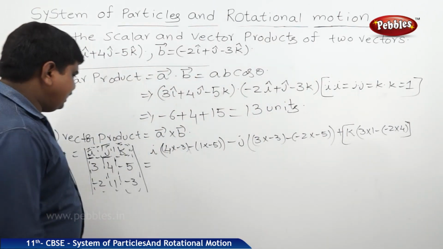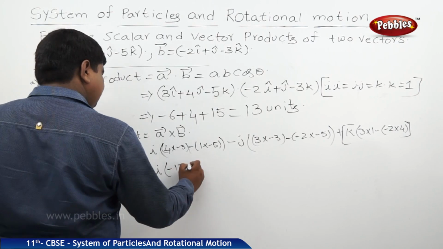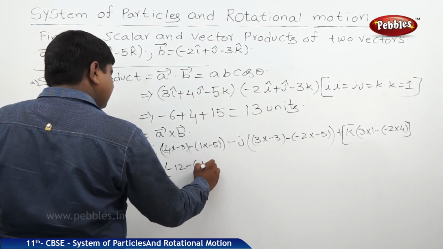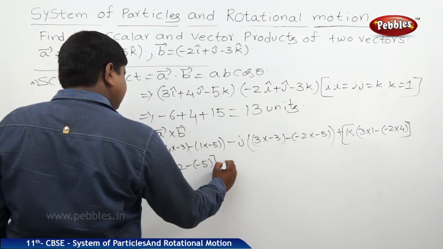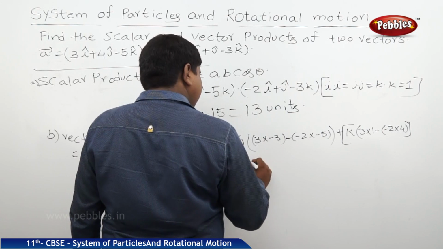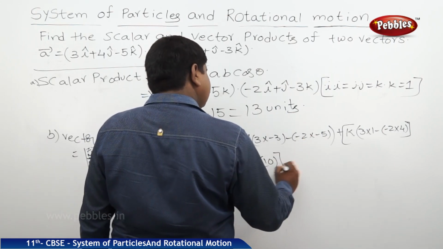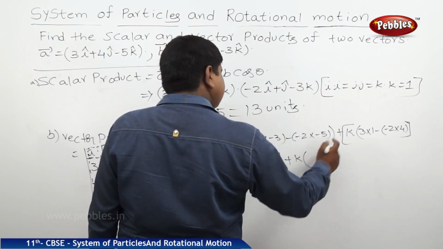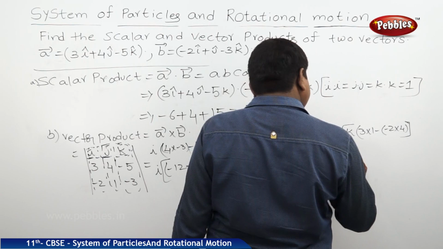If you do the calculation, i into 4 into minus 3 is minus 12, minus into minus 5. This was the first step. Next, minus j into 3 into minus 3 is minus 9, minus of minus 2 into minus 5 is 10, plus k into 3 minus of minus 8.